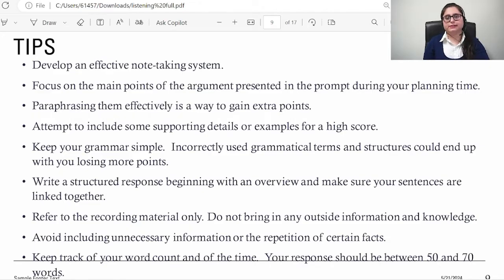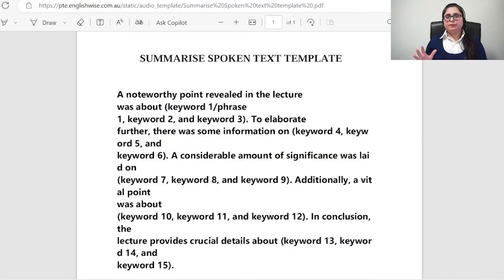Let's switch to the next thing. The summary and the keywords, you can actually frame with the help of this template. This template is definitely going to help you in framing a very good summary. You can just fit your phrases and your keywords, meaningful words, into this template. As you can see, the template is structured very effectively.